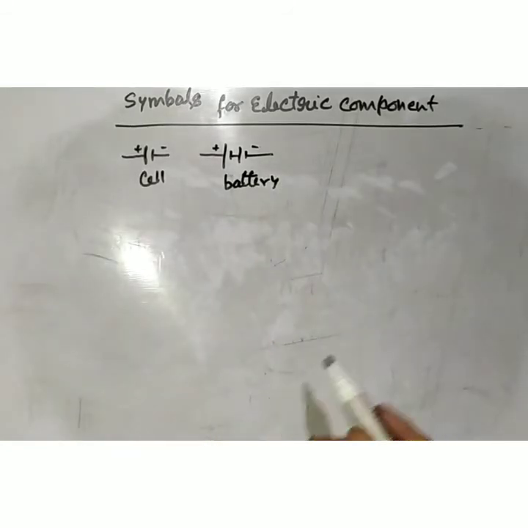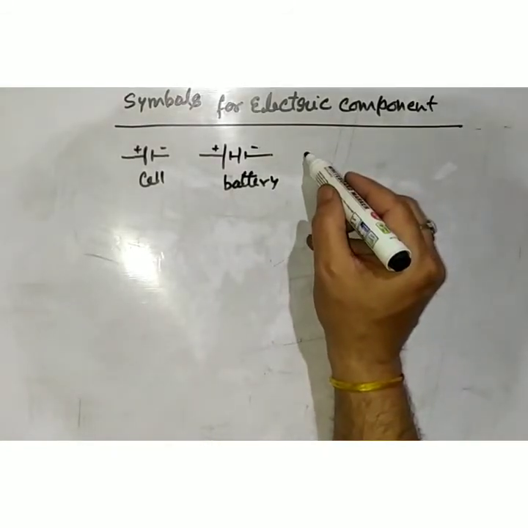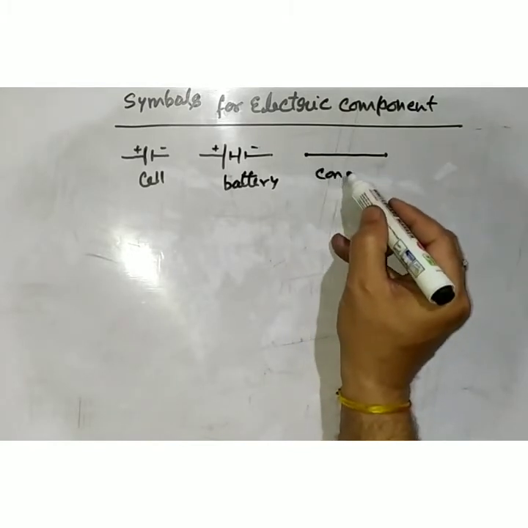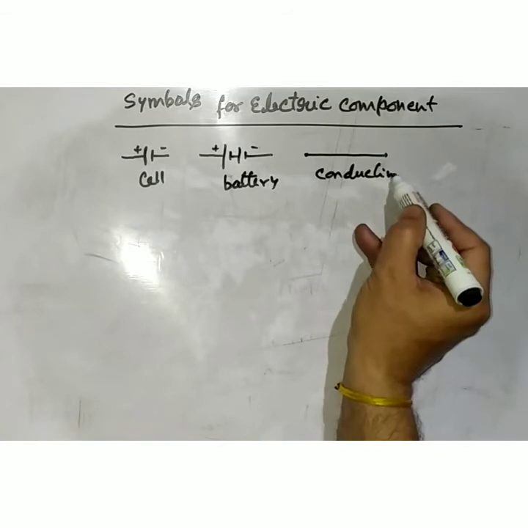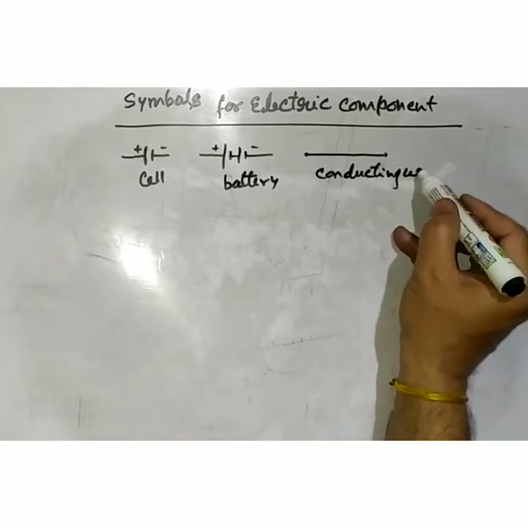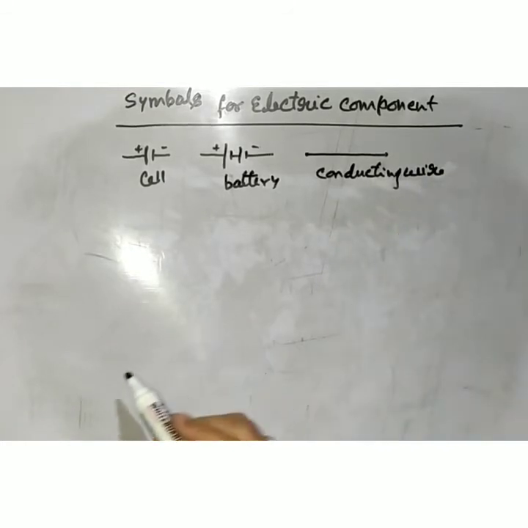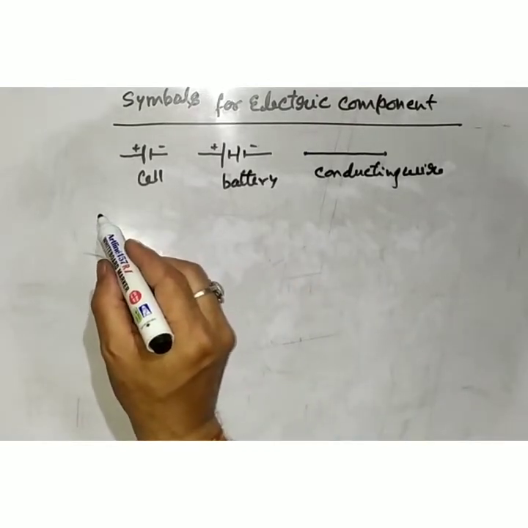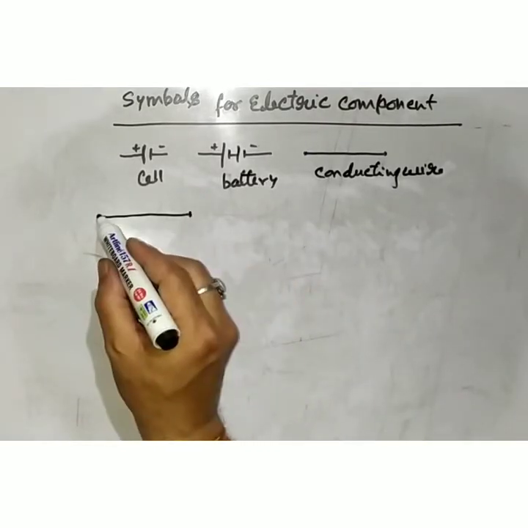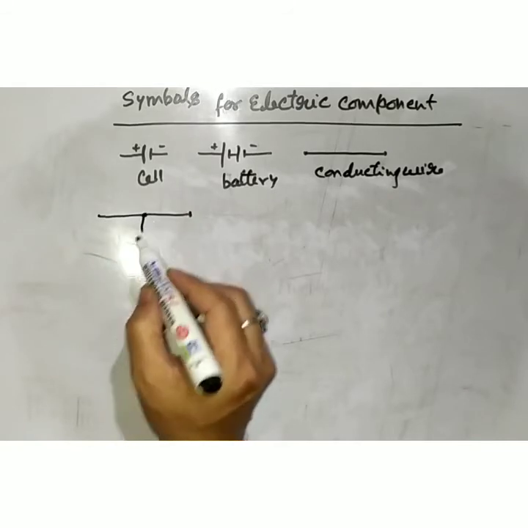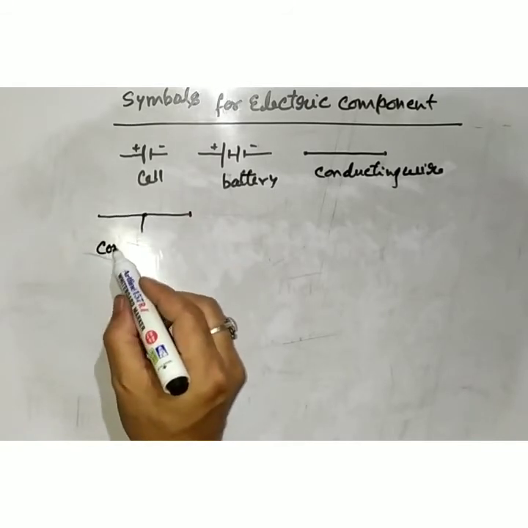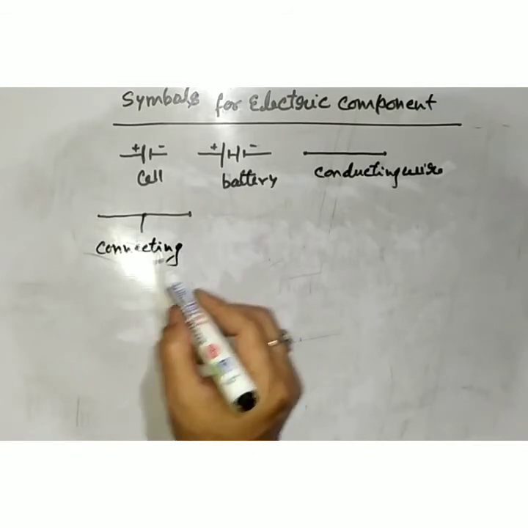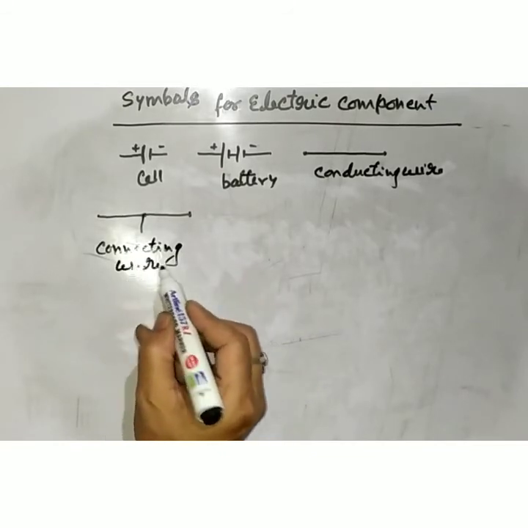And a conducting wire, we represent in this way. Conducting wire. And if two wires are connected to each other, then we show it in this way: connecting wire.